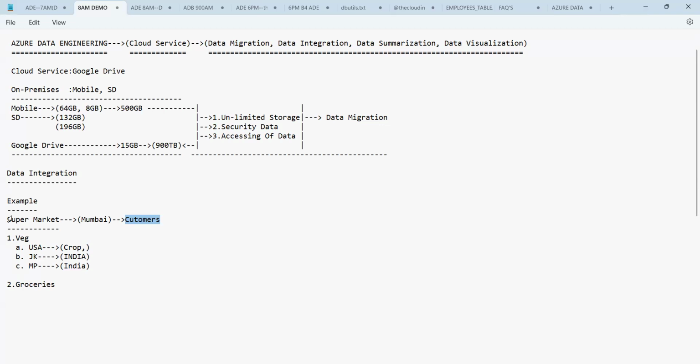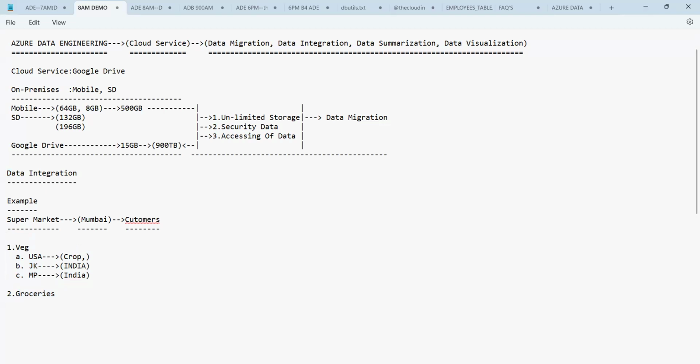So, guys, this process we call integration: gathering it from various locations and keeping it in a common place, available for customers to buy. The same thing applies to data integration. So what is data integration? Just replace the vegetables and groceries with data here.